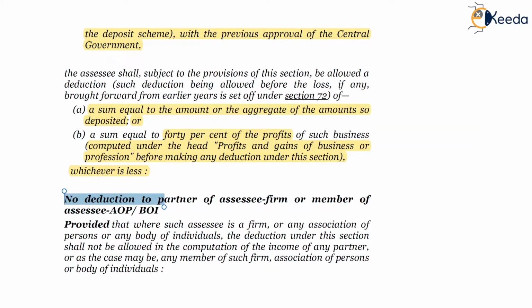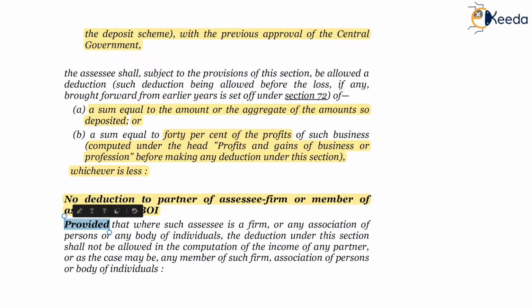So in this case what is happening is, deduction is already claimed by the firm or AOP BOI. So where a deduction has already been claimed under section 33AB by the firm or AOP BOI, then again the deduction won't be eligible to its members, to its partners.